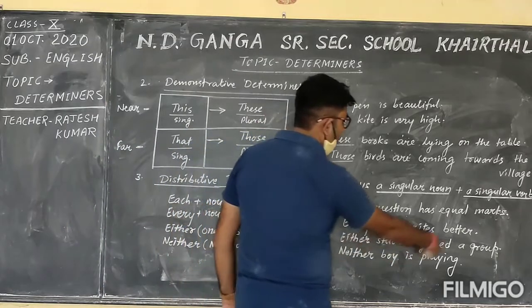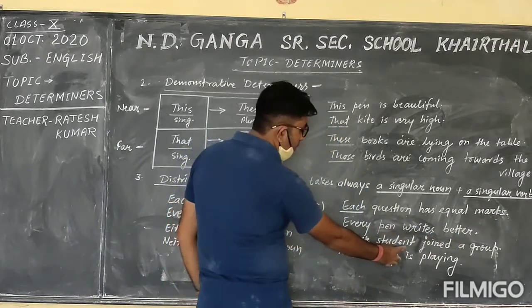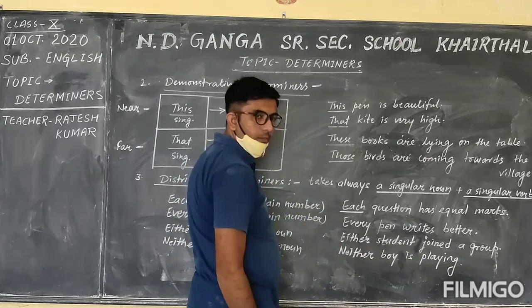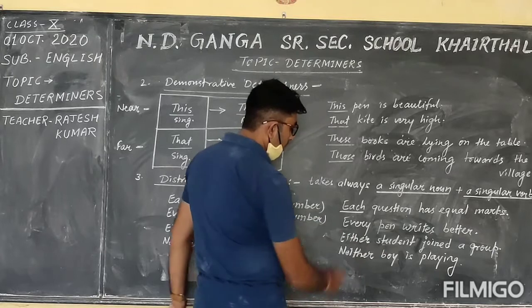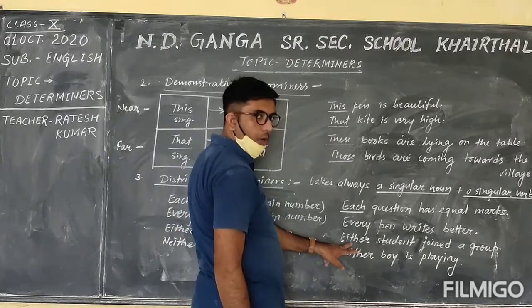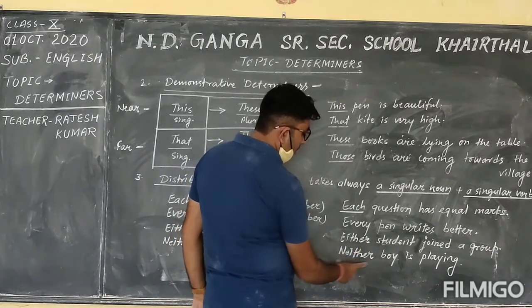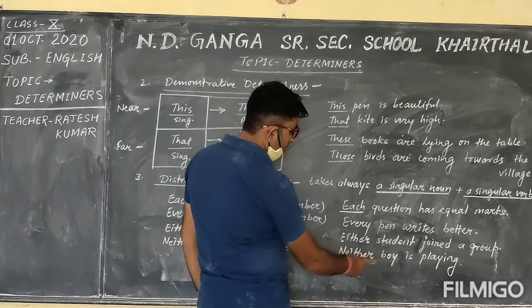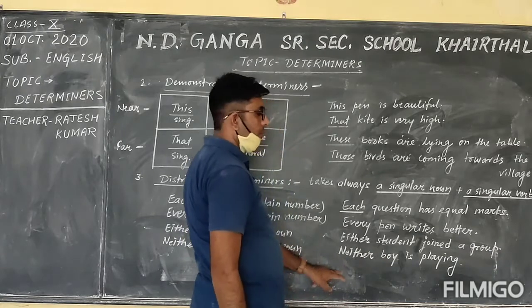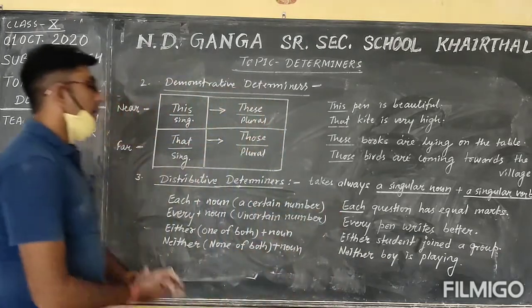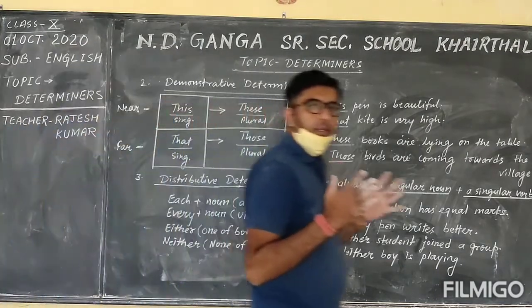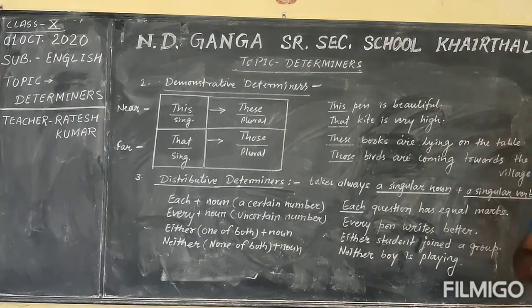Either student joins a group. There is student, a singular noun, and we use either before a singular noun, and here it means one of both. And we use neither before a singular noun, and here it means none of both. Okay students, and you can practice by your passbook and any helping book.